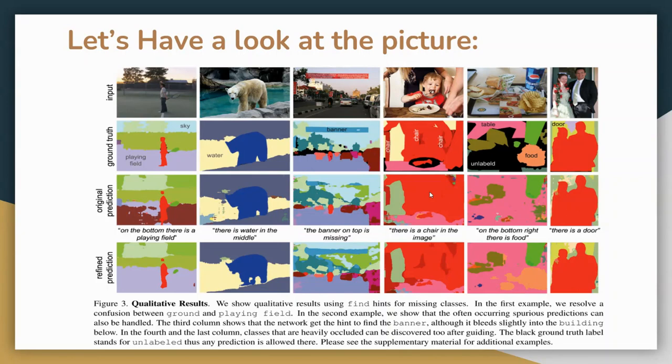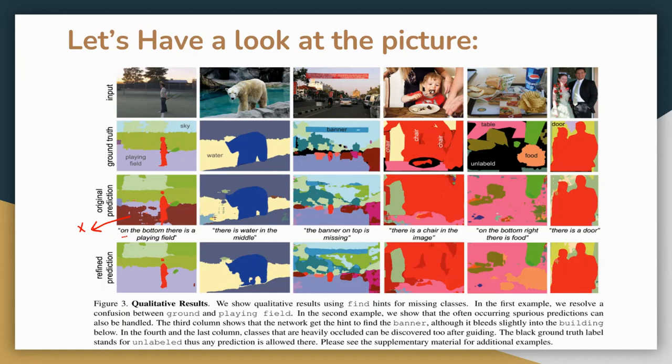Okay, so before going into the actual content that this paper has proposed, let's have a complete picture of what's going on. In the first column, you can see one input image, and you can guess that this is a semantic segmentation task, where we are just segregating different classes. You can observe that the ground truth has two classes, that is the sky and the playing field. But suppose we have one CNN, and we are getting some prediction, that is the original prediction, the third row, where you can see that the ground or the playing field is brown colored. The CNN is not able to recognize the field properly.